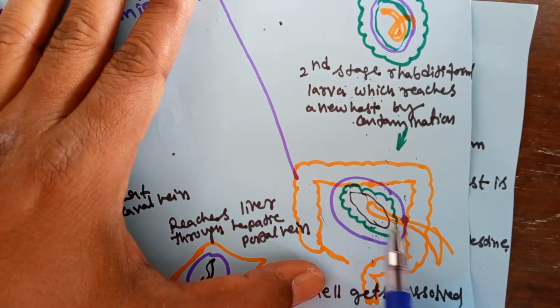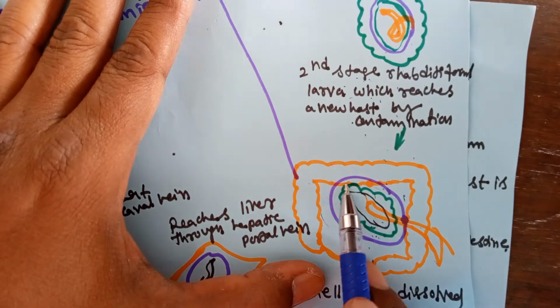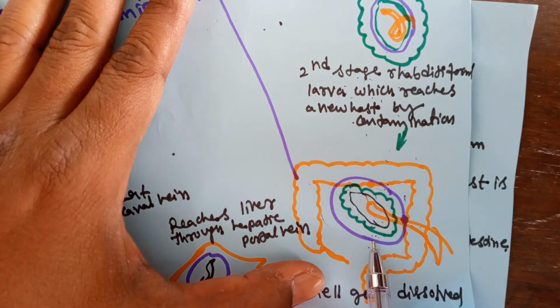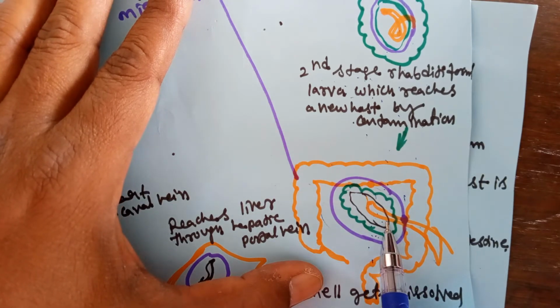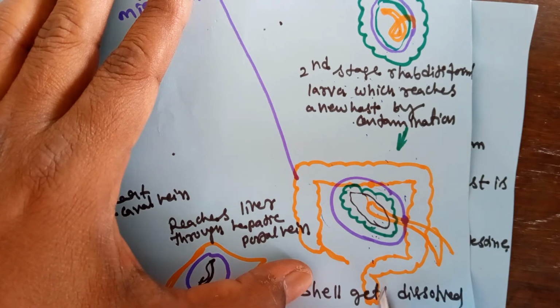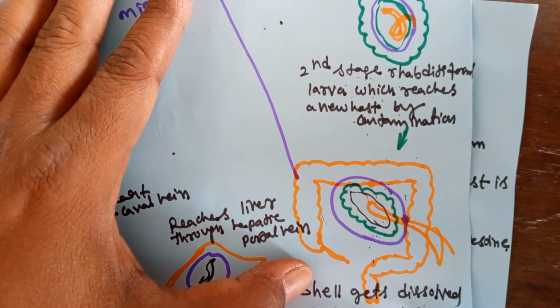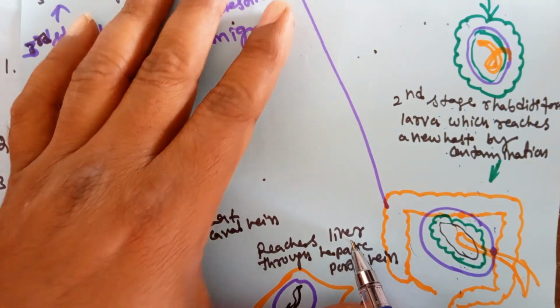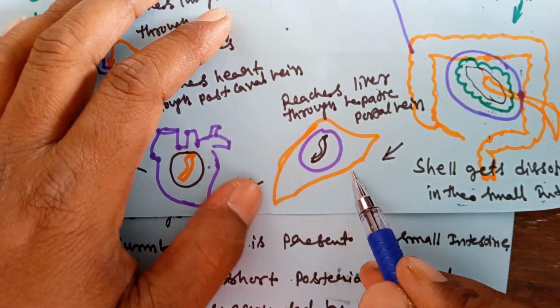The trypsin enzyme and other enzymes can dissolve the layers of the egg. The second stage rhabditiform larva comes outside. The shell gets dissolved in the small intestine. Now the larva enters the bloodstream.